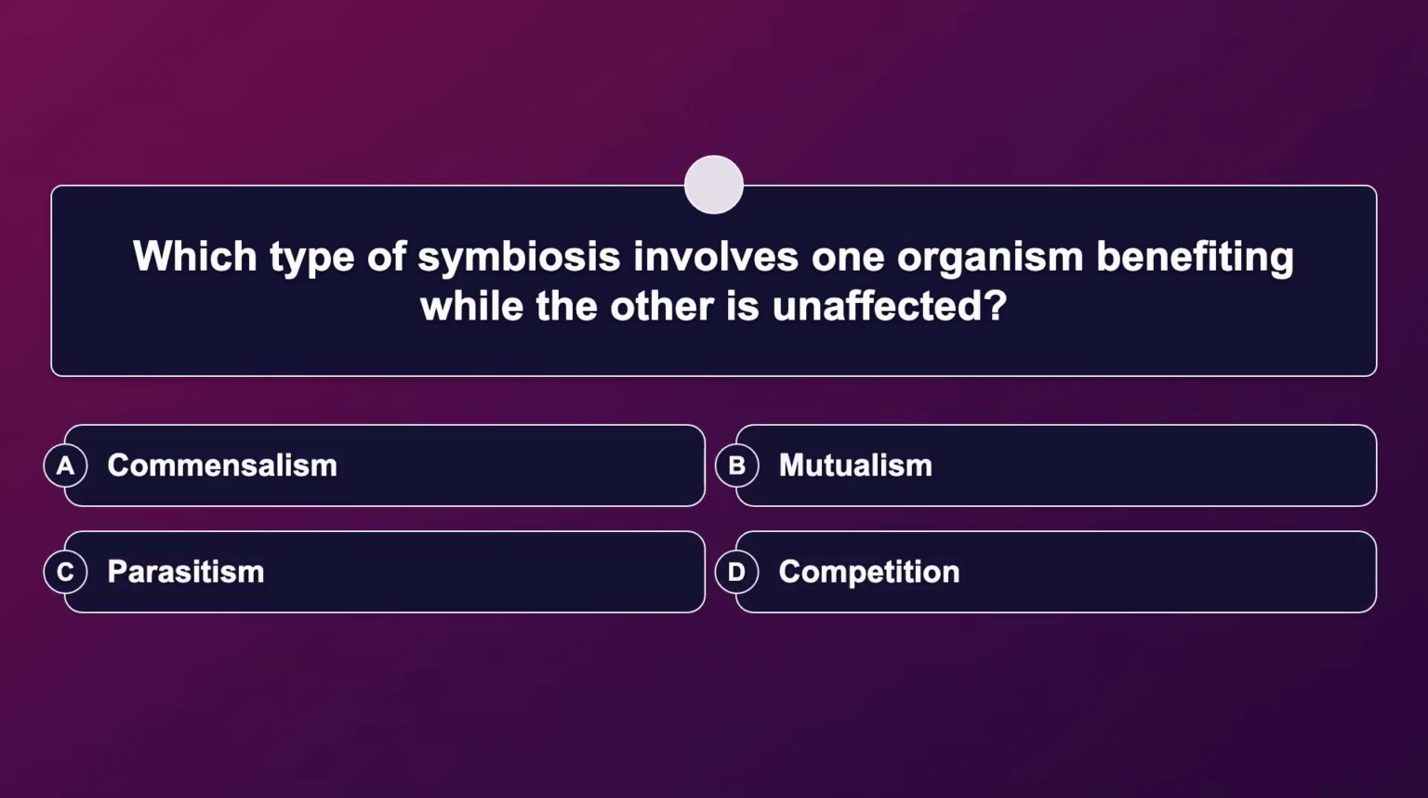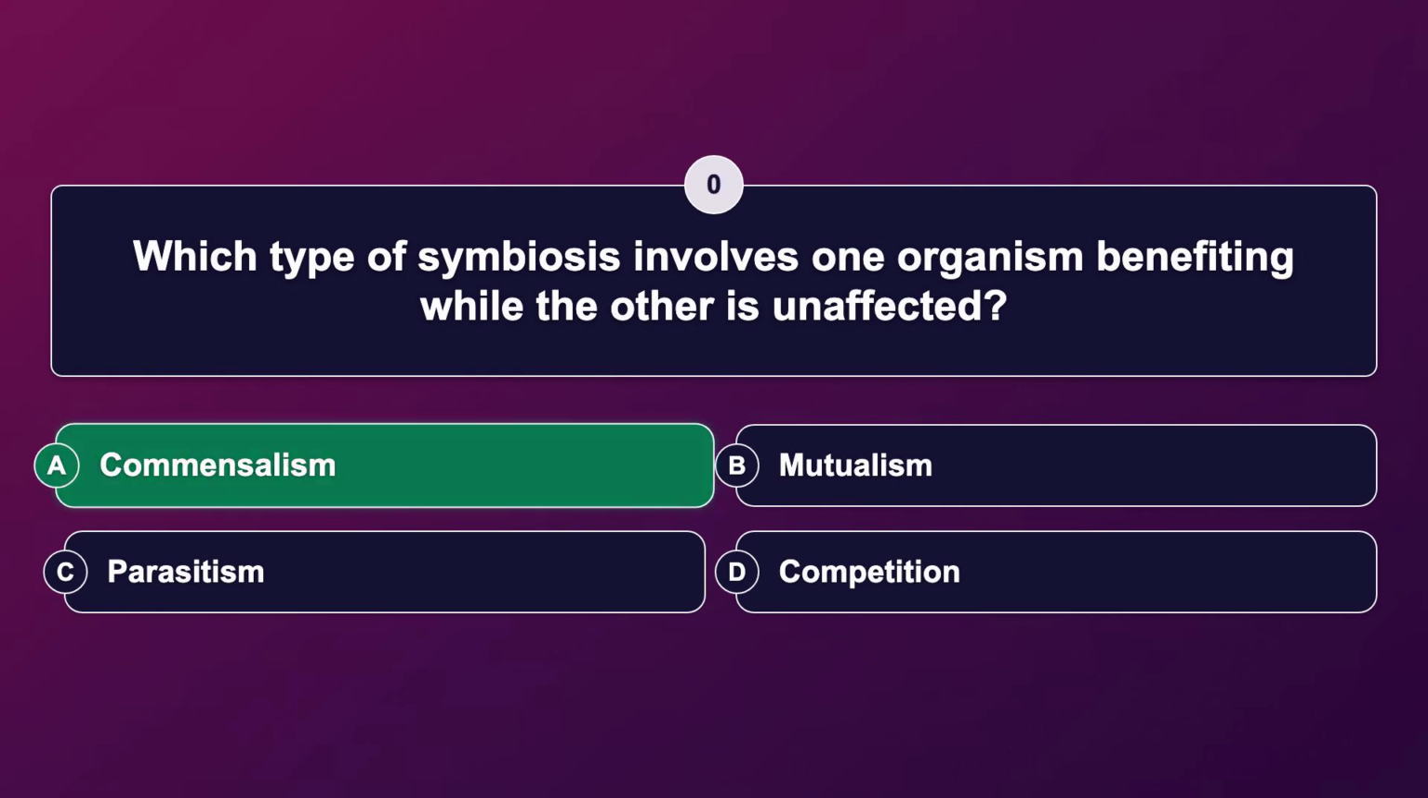Which type of symbiosis involves one organism benefiting while the other is unaffected? The correct answer is commensalism.